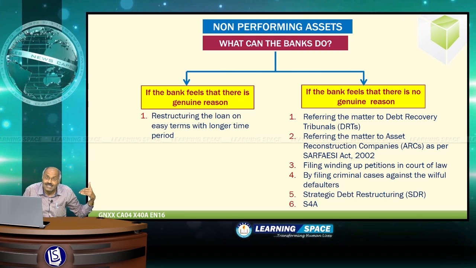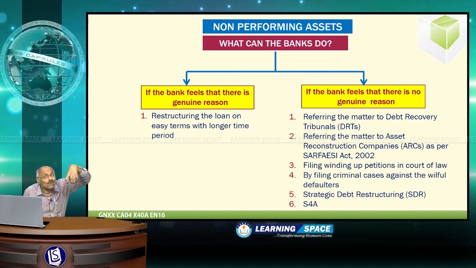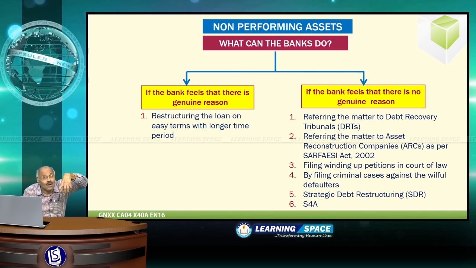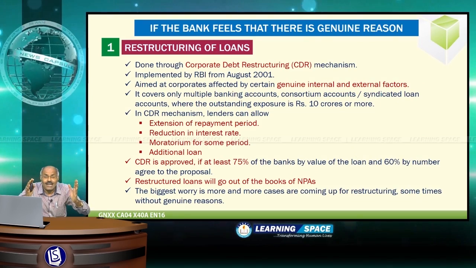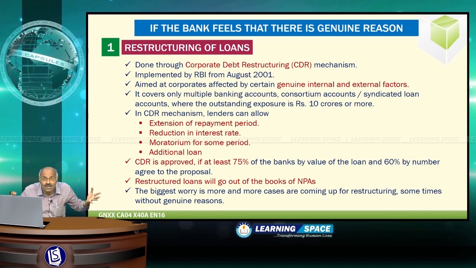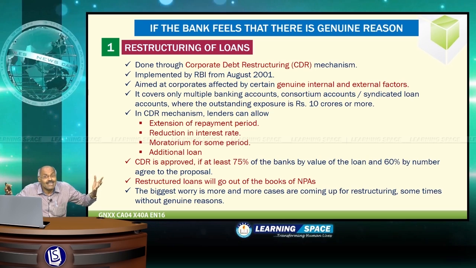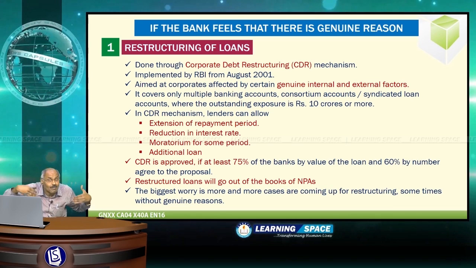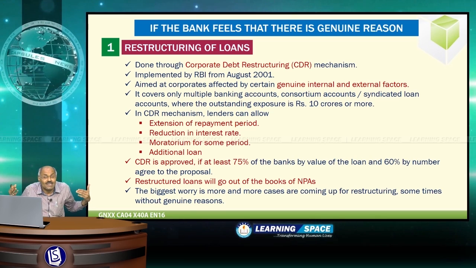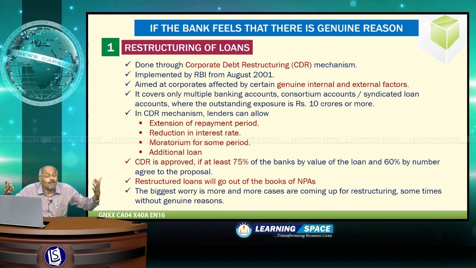When the bank feels that there is genuine reason, it can do restructuring of loan. This is known as corporate debt restructuring. If there is a genuine reason, if environmental clearance was not given, if coal linkage was not there, if forest clearance is not given by the government, if land acquisition was not done by the government, under those circumstances, what is the fault of the company? There is no fault from the company side.